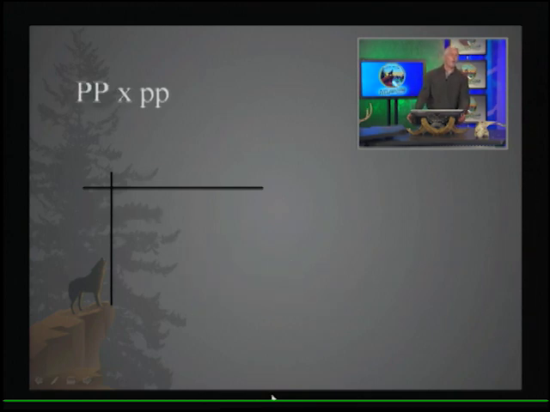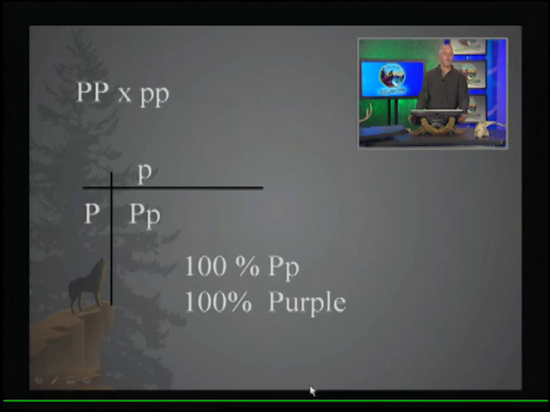Now, what if you crossed a homozygous dominant individual with homozygous recessive? So again, we put gamete types of one parent on one axis, gamete types of the other on the other axis, and see what the possible outcomes are. So this parent would have sperm only with dominant alleles. This parent would have only gametes with recessive alleles. So the only possible outcome here is heterozygous. So again, 100% heterozygous, 100% purple in this situation.